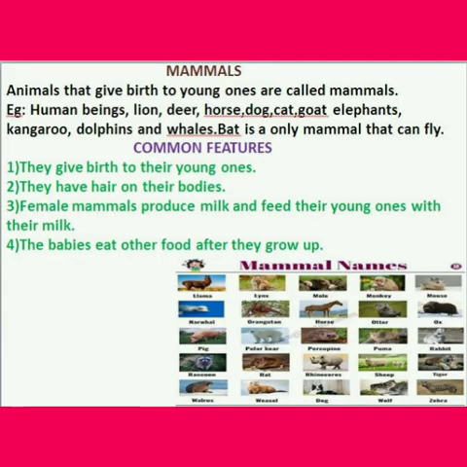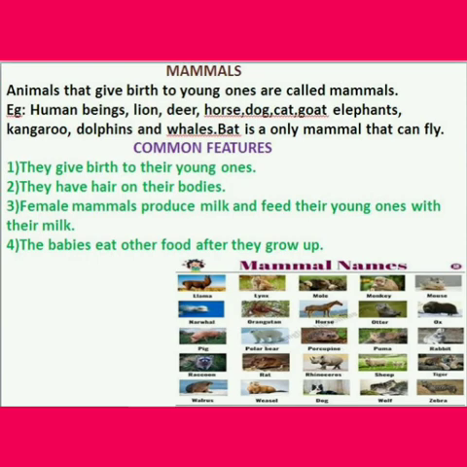Next, mammals. Animals that give birth to young ones are called mammals. Examples: human beings, lion, deer, horse, dog, cat, goat, elephants, kangaroo, dolphins, whales, and bats. Common features of the mammals: they give birth to their young ones.